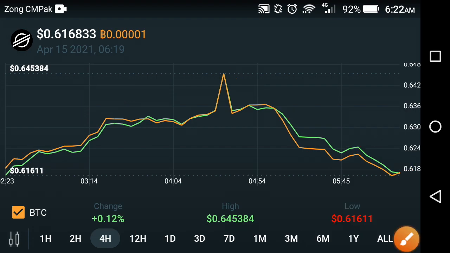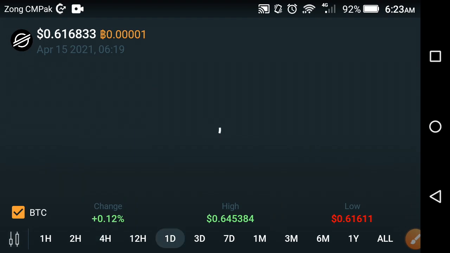And now friends, as you can see here, that is the last one day price prediction and the last 4 hour price prediction. According to the last one day price prediction, my suggestion for all of you is that, as you can see here, it is a continuous phenomenon of Stellar XLM that after a fall it starts jumping.